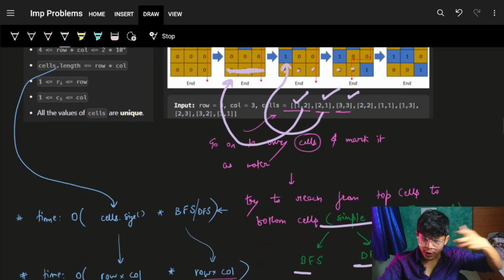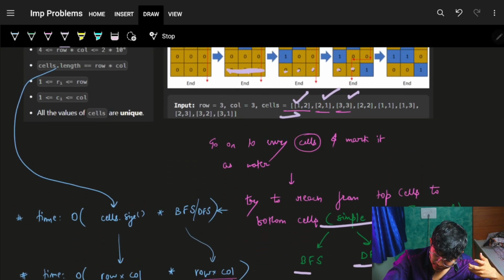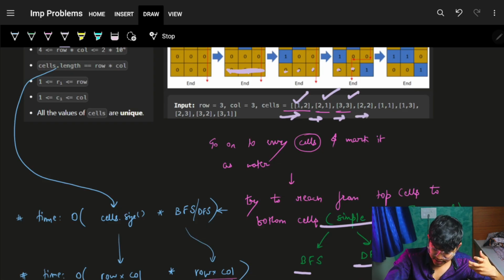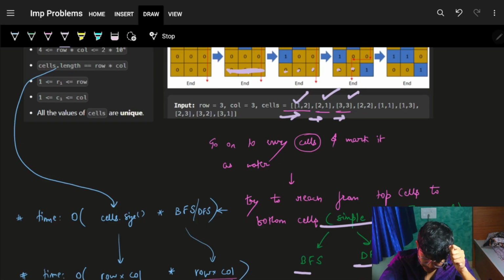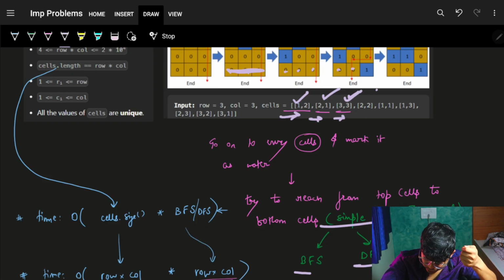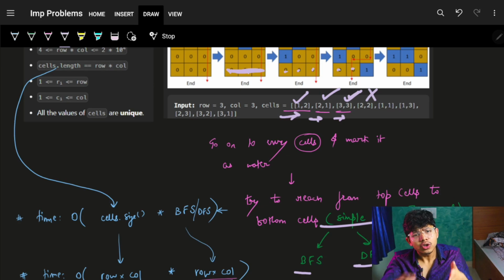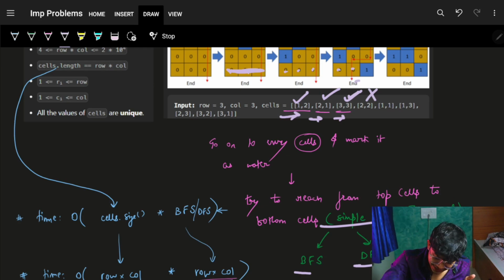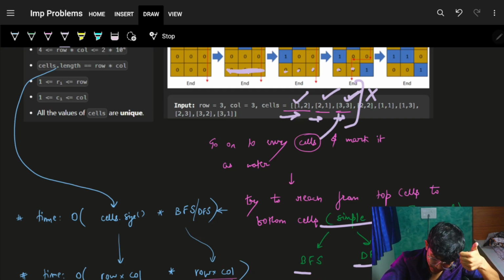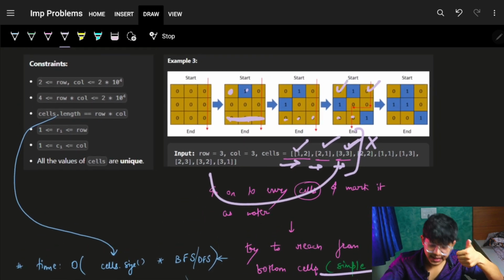So one thing I know for sure, okay, I will go on to every one of these cells. Firstly this, and then, okay, up till here it was possible. Now, as soon as I tried this, it was not possible. So for sure, going forward also, it's not possible. So the last day it was possible was day number 3. So I'll just say the answer is 3.